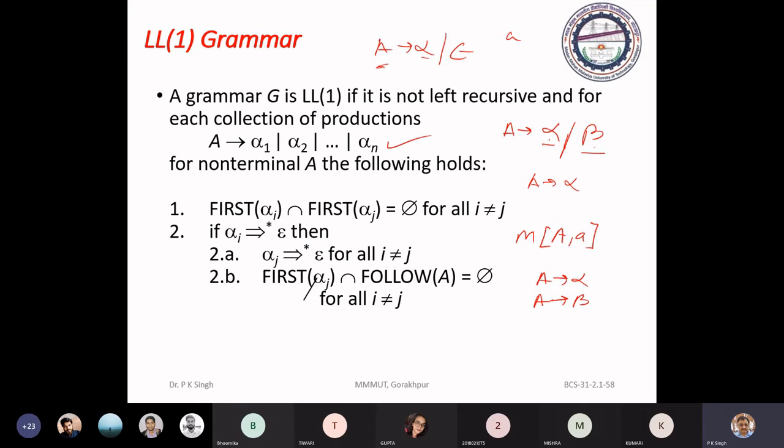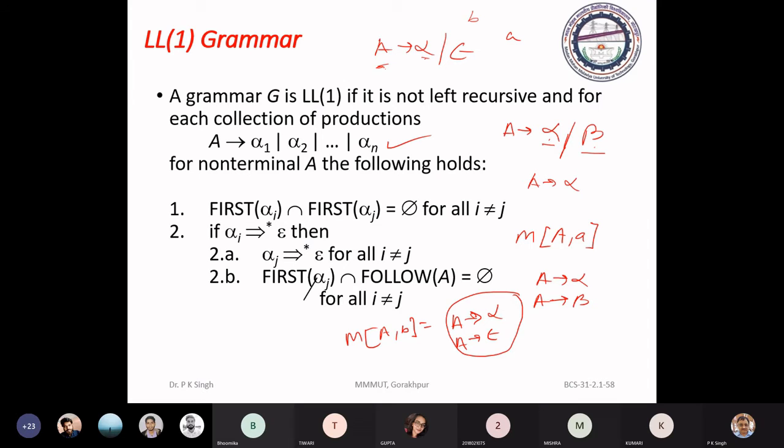If they have any common terminal symbol, suppose the common symbol is B, then at M[A, B] you have the entry A → alpha, because B is in first of alpha, and A → epsilon, because follow of A also contains B. That will be the case of multiple entry, and in that case the grammar is not LL1.